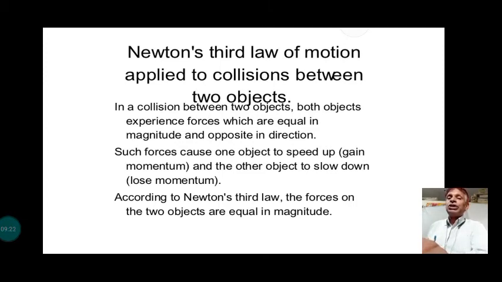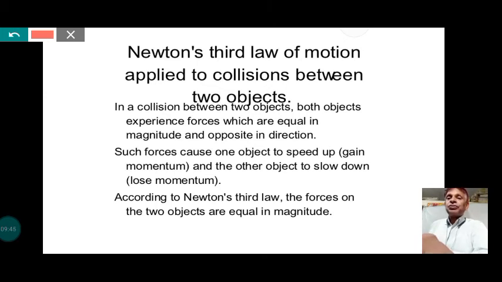When the two bodies collide with each other, the force exerted by the first body on the second must be equal to the force exerted by the second body on the first, but these forces are equal in magnitude and opposite in direction. In the collision between the two bodies, both objects experience forces which are equal in magnitude but opposite in direction, as we discussed in the previous slide.